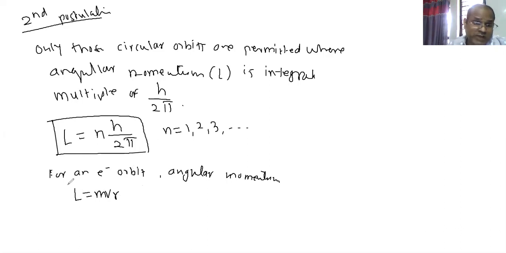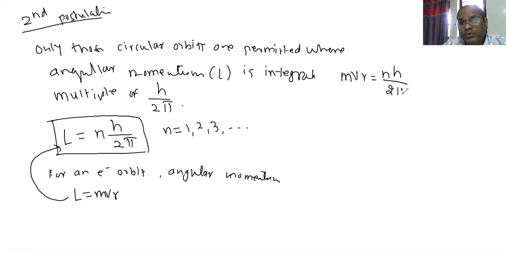So I will put the value of L over here. If you put the value of L, I will write mvr is equal to nh upon 2 pi.